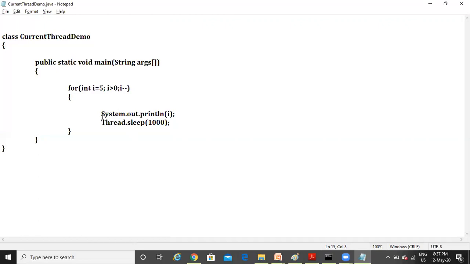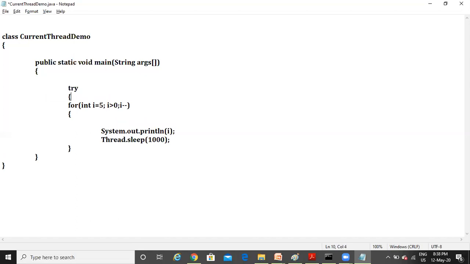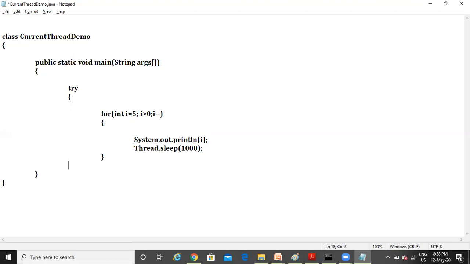So you have to keep this statement in the try block, followed by the catch clause. So I am going to keep this entire for loop in the try block. And obviously try is followed by the catch, right?